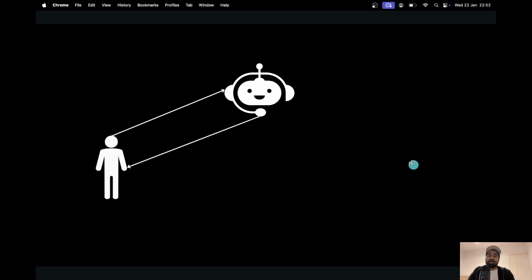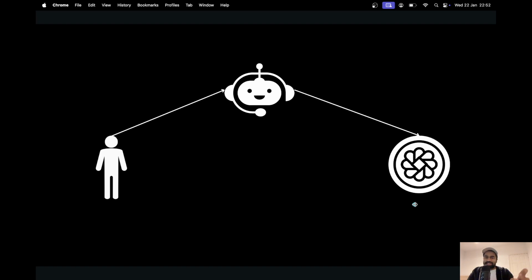Or you can use ChatGPT API or Claude AI API or some LLM, where the bot will send the message to the LLM, it will process that and send the response back to the user. So this will be more human-like, but the thing here is that it is following a set routine. The instructions are given in the code and it just sticks with those instructions. It's not making any decision.